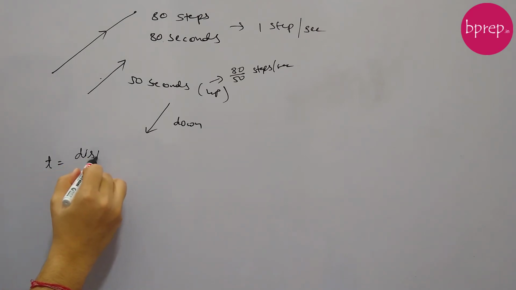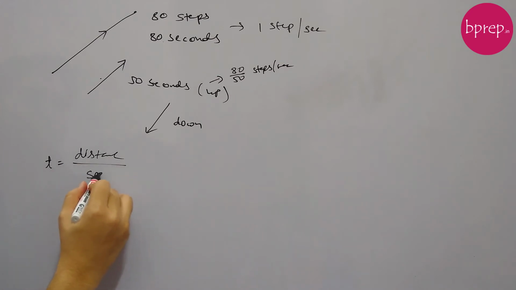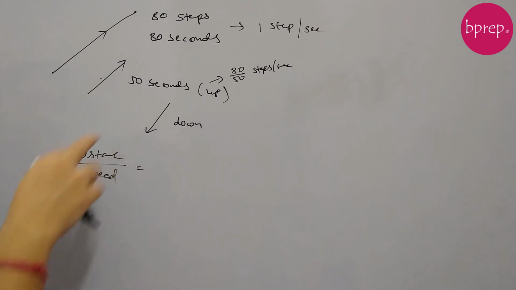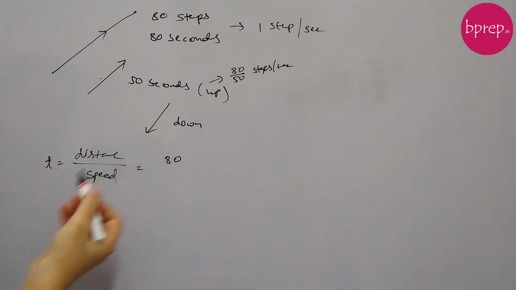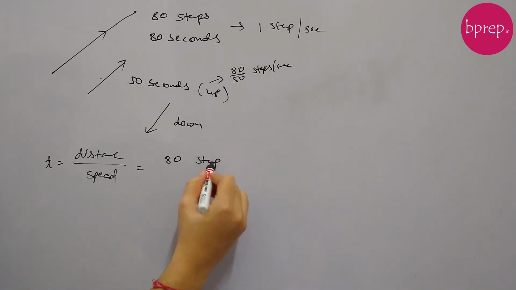distance by speed. What is the distance in this case? We have assumed that the distance is 80. It is not necessary that distance will always be in meters or kilometers. It can be in steps also. If you write units in this formula, you will see the units ultimately get cancelled. In the second approach, we will see it by assuming the distance in meters or kilometers. So here the distance is 80 steps. We can omit the units, but I'll still write them so you can see the units cancel themselves.